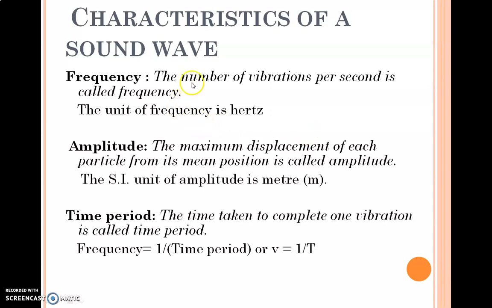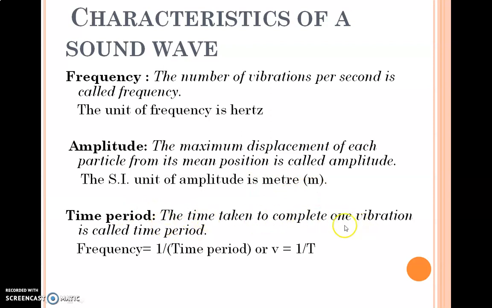What are its characteristics? First characteristic, number of vibrations per second is called frequency. Unit is hertz. Amplitude, maximum displacement of each particle from its mean position is called amplitude. SI unit of amplitude is meter.